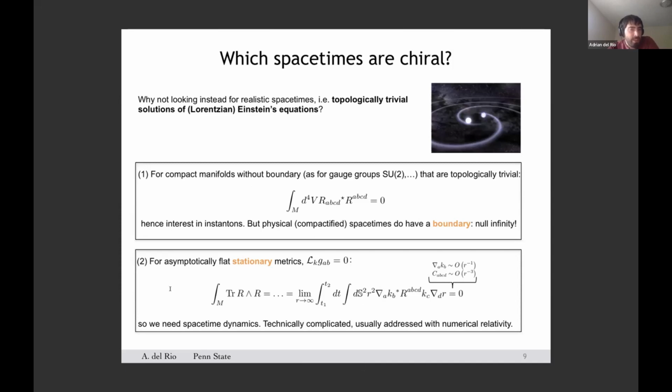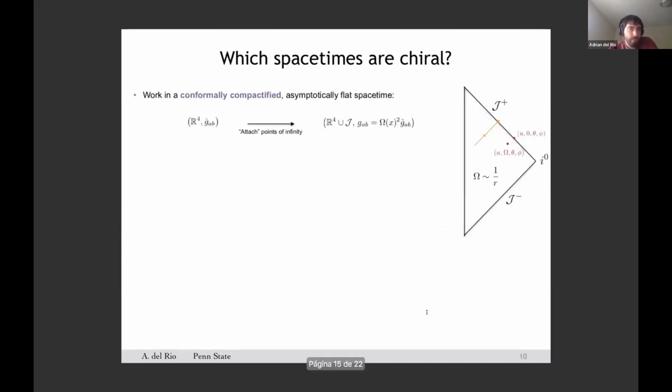Now, the lack of stationarity makes the problem of solving Einstein's equations, the problem of getting solutions, highly non-trivial, and in general this requires numerical methods. Although this is quite unavoidable, despite the lack of stationarity, one can still rewrite the integral in such a way that it admits a clear physical interpretation.